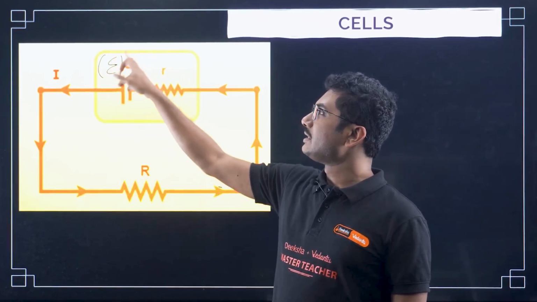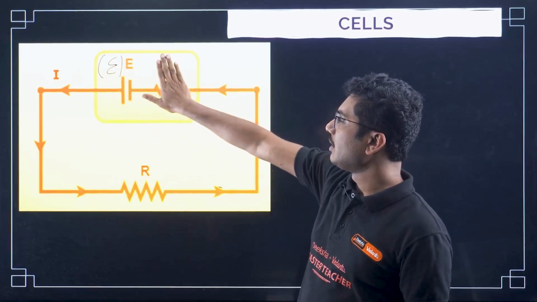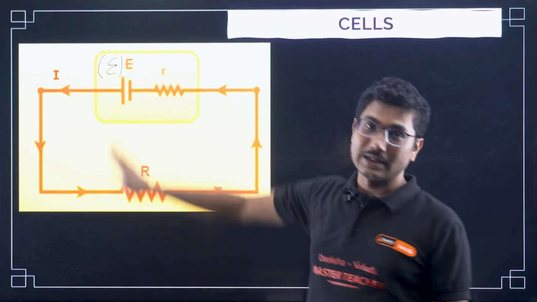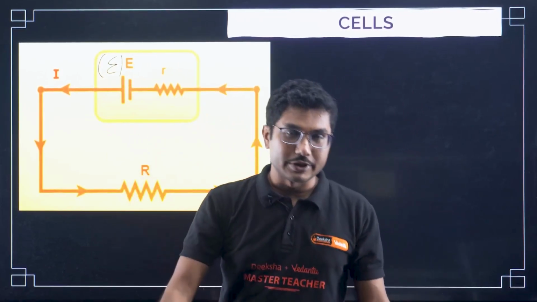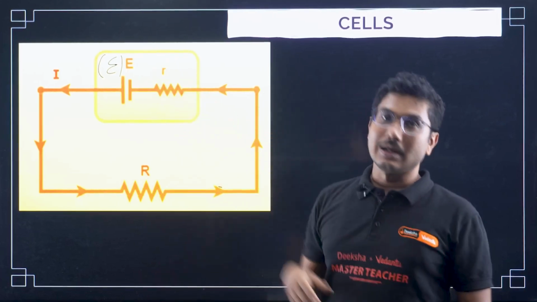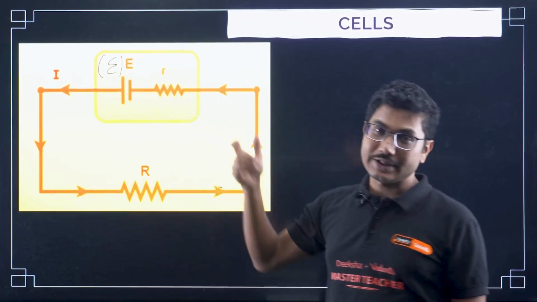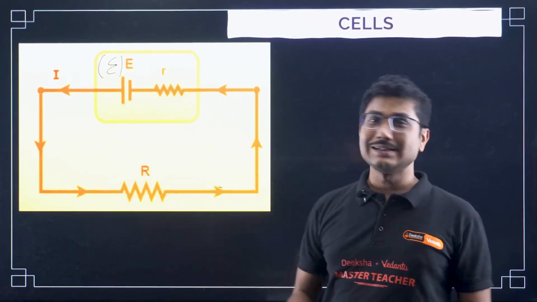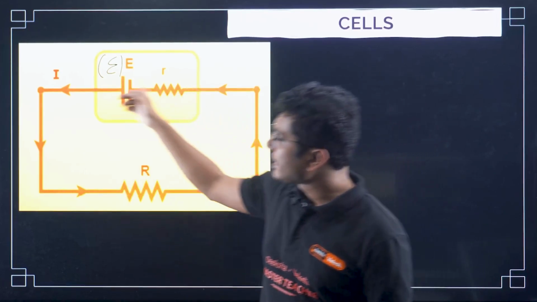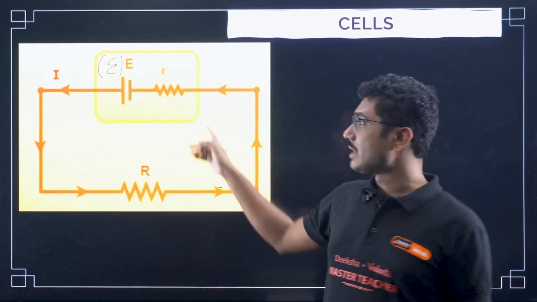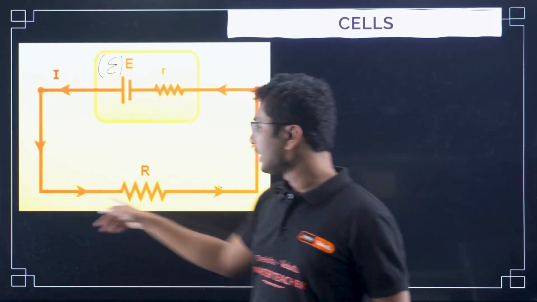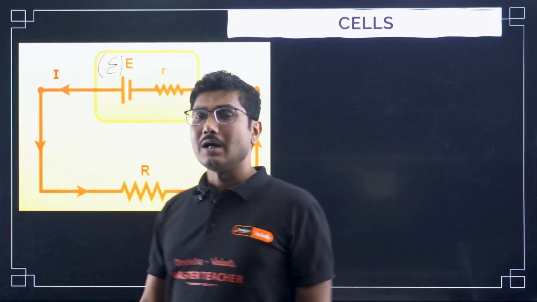Ideal means you do not have any external resistance or internal resistance of the cell. So whatever the EMF is, the same is the voltage. EMF and voltage would be the same. But in a practical circuit, we cannot ignore this small resistance. This is the internal resistance, generally small, but you cannot ignore it completely. When you connect it with the external resistance R, as you can see, it is connected in series with this external resistance. The current is constant in the circuit, which means it is a series combination.